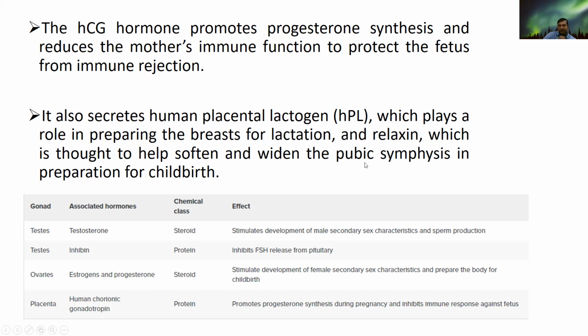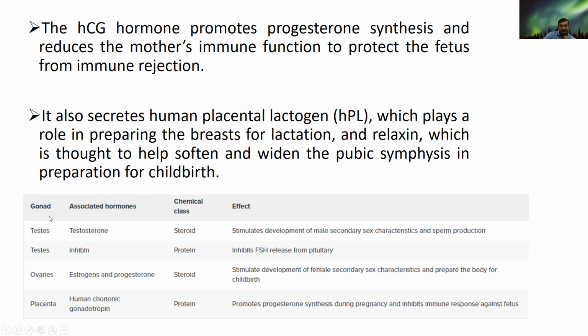This pubic symphysis is important because with its help the childbirth can be accepted. So relaxin is also an important thing during parturition. So we have to keep this in mind.